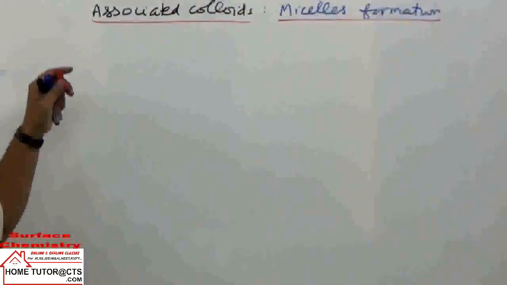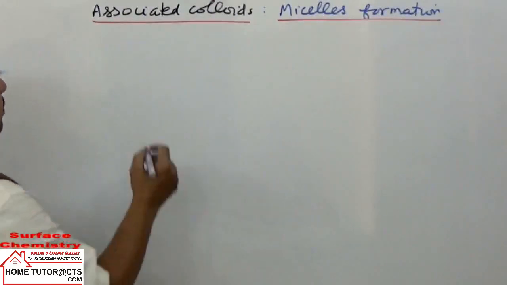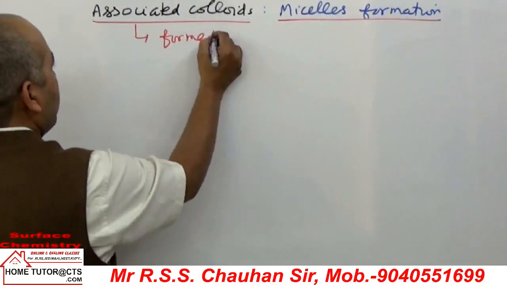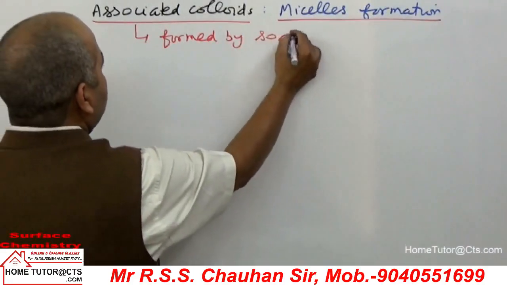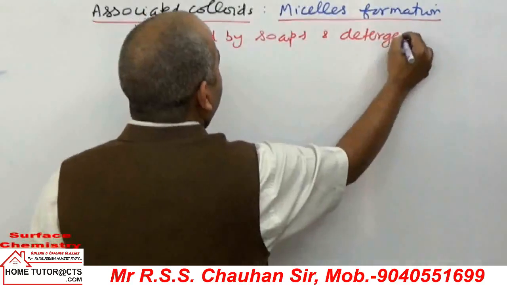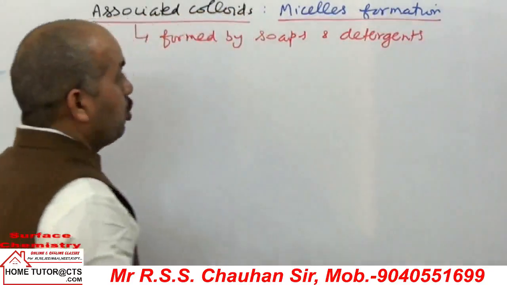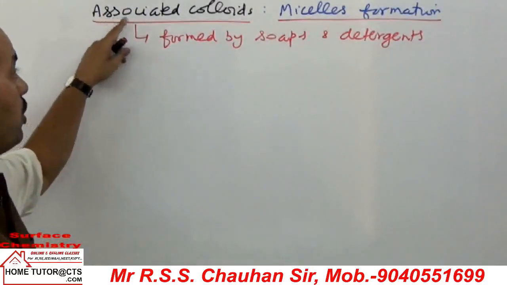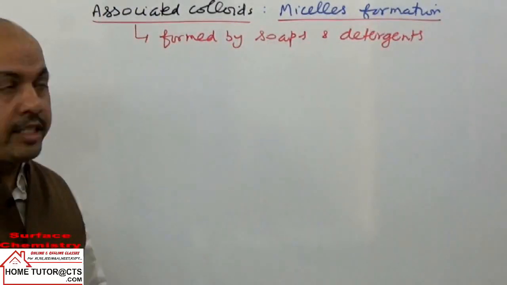Look, these are formed by soaps and detergents. These associated colloids are formed by soaps or detergents.